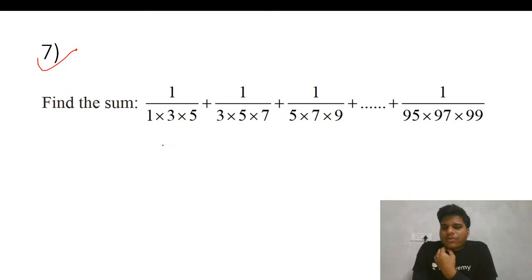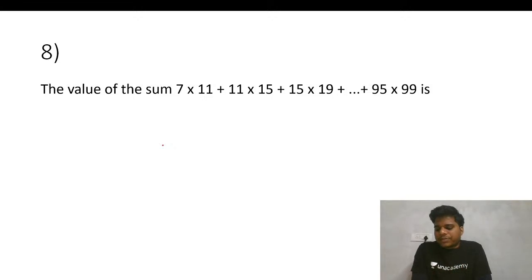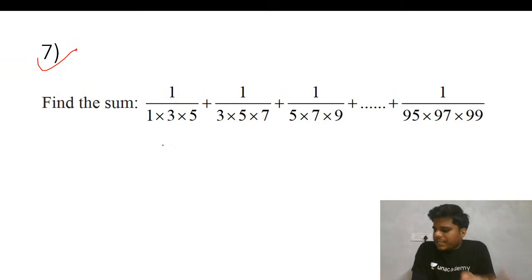Now I will tell you the pattern, how to deal with these two types of questions. I will give you the general formula that you have to apply for these types of questions. Just give it a try, then we'll come to the discussion part. I'm giving you about 30-40 seconds. Try whatever you can do here.